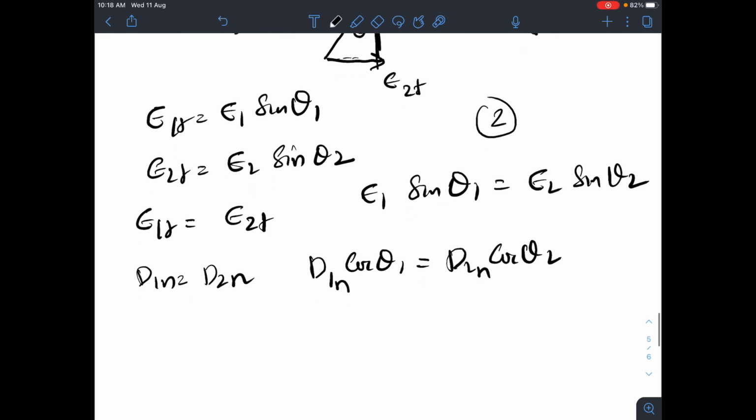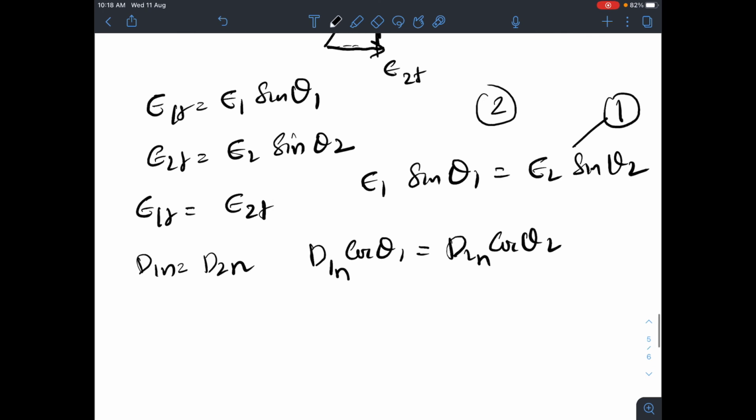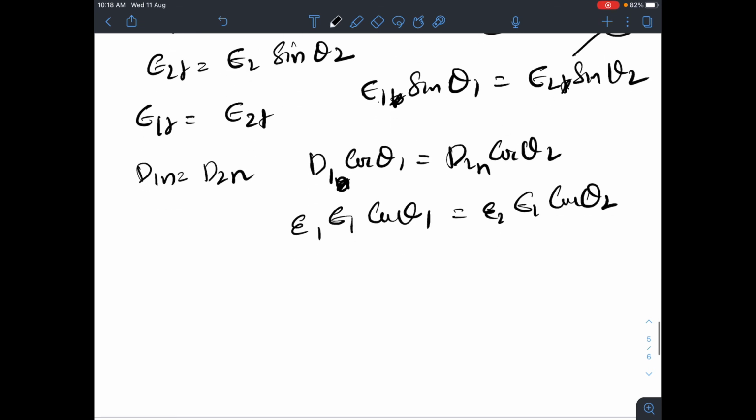My first equation is in the E form, so I want to change this also into the E form. So D1n I can write as epsilon 1 E1 cos theta 1 equal to epsilon 2 E2 cos theta 2. We are only considering the magnitude here, so that is why I am putting everything in scalars. Epsilon 1 E1 cos theta 1 equal to epsilon 2 E2 cos theta 2. So this is equation 2.